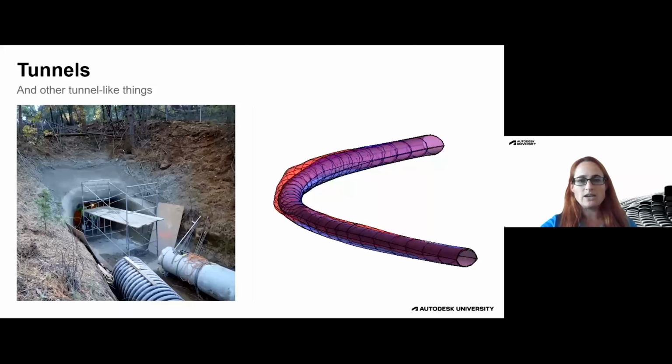So we installed sensors at station points along the pipeline, and we used real-time data, which boils down to XYZ with a time component, coordinates of the cross section of the pipeline. Then, using Dynamo in a similar way as the dam that I showed a couple of minutes ago, we were able to turn that data into cross sections and quickly model that within Revit to see how the tunnel's changing.